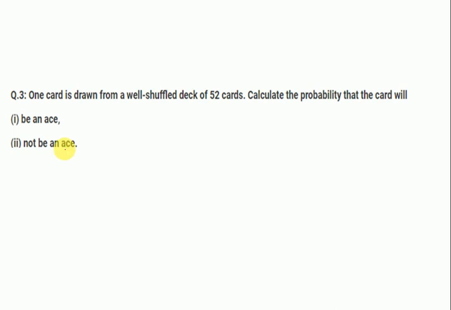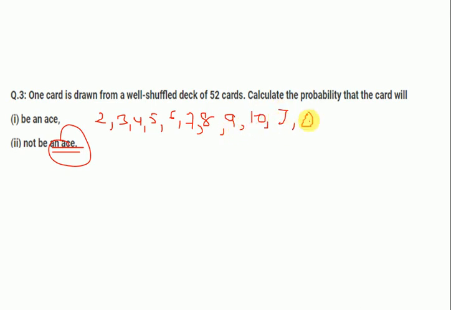Now secondly, they are asking not to be an ace. If it will not be an ace, it can be 2 3 4 5 6 7 8 9 10, jack, queen and king, right? So these will be there if it is not an ace. We have cut the ace, right?